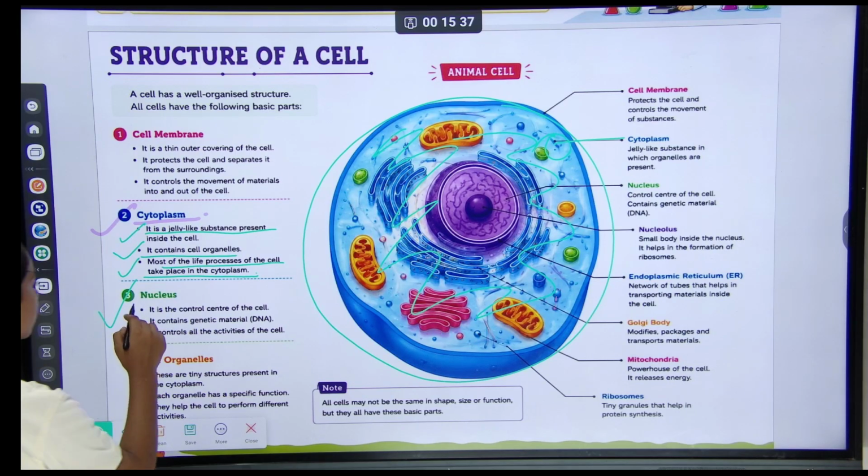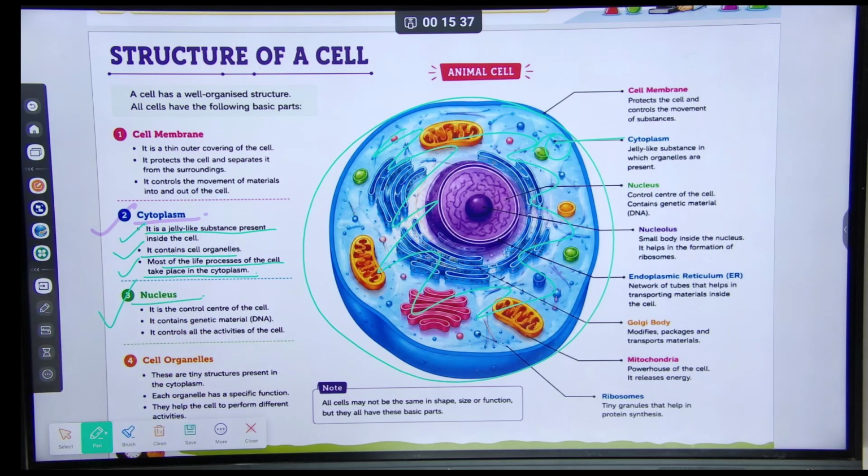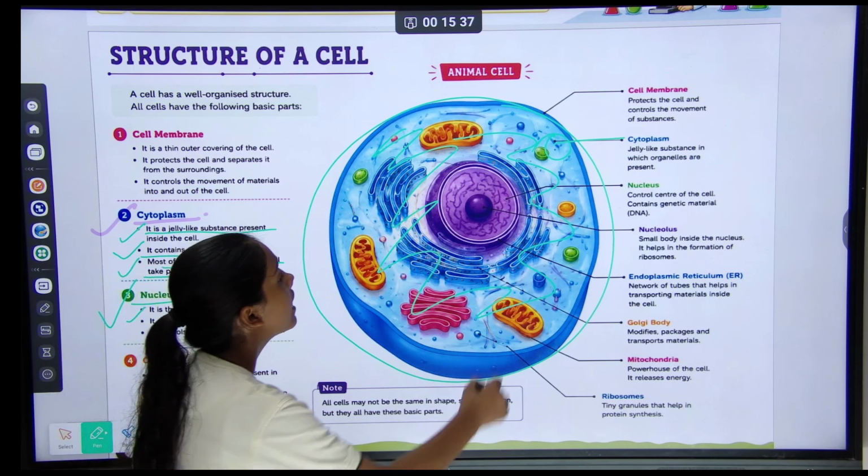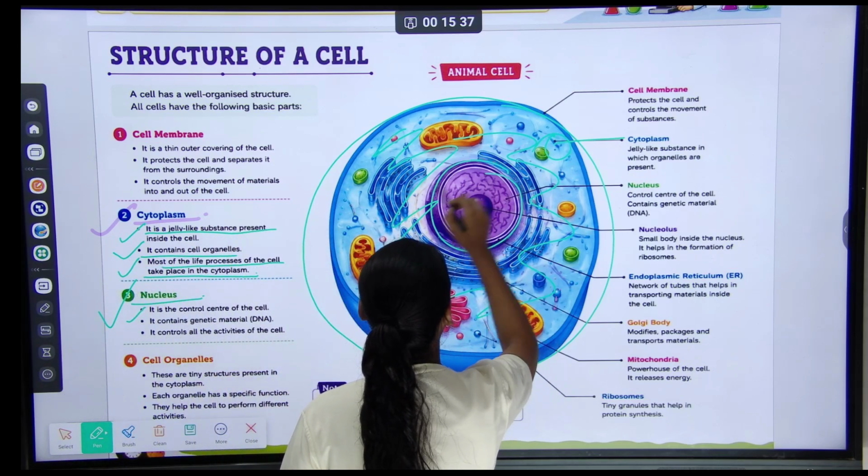Third was the nucleus. First, it is the control center of the cell. This is the nucleus.